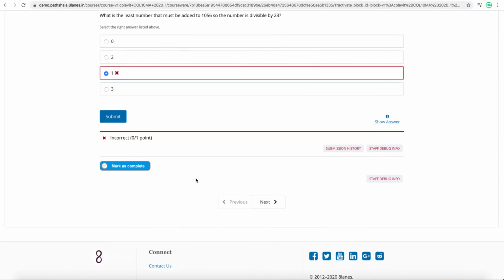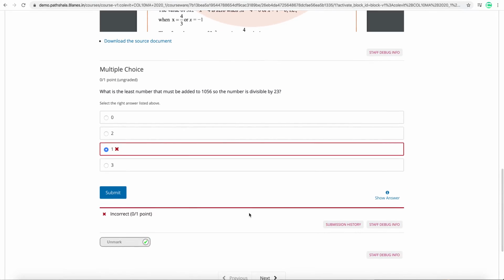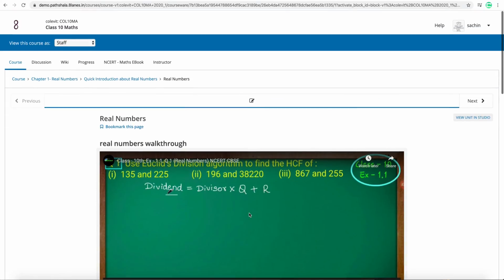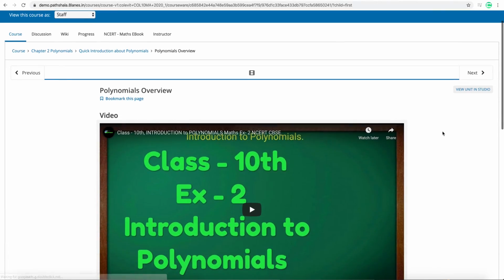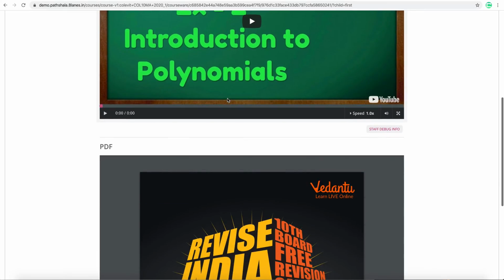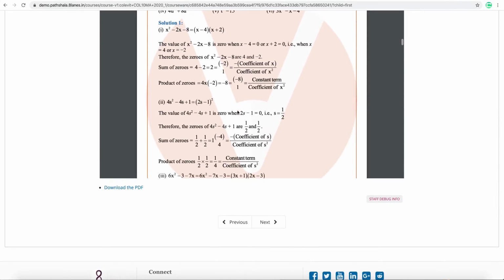What I can also do, once I have completed this topic, is mark this topic as complete, that hey, I have completed this topic. Now I can proceed with the next topic. The moment I click on the next topic, the next page lands, which is a polynomial overview, and then again I have associated PDFs and associated questions.